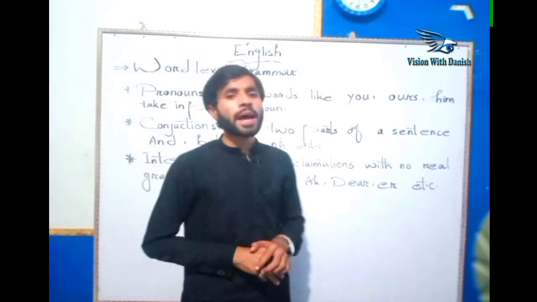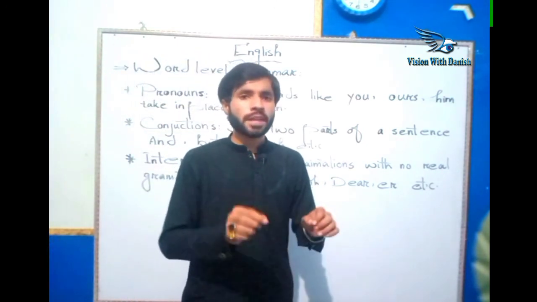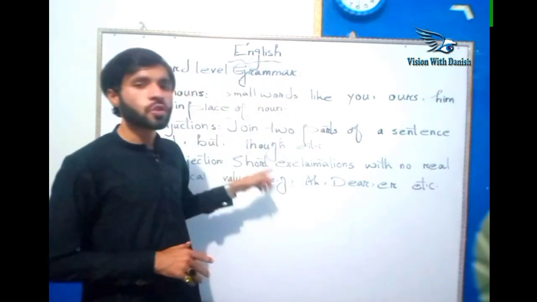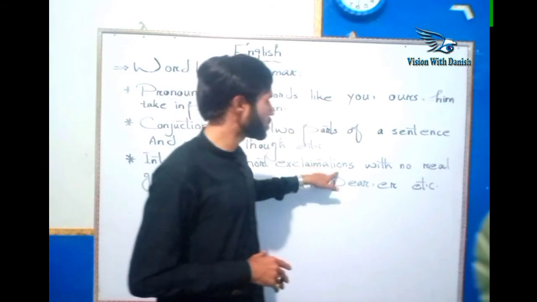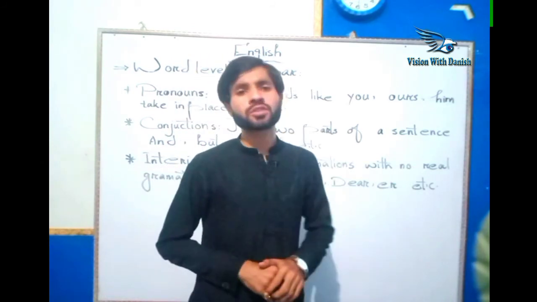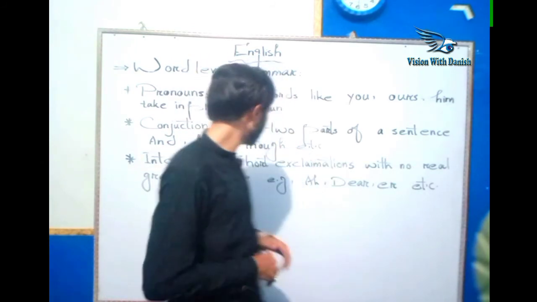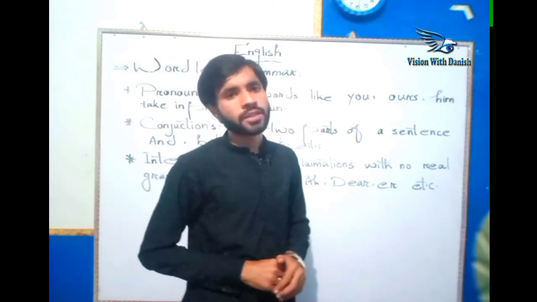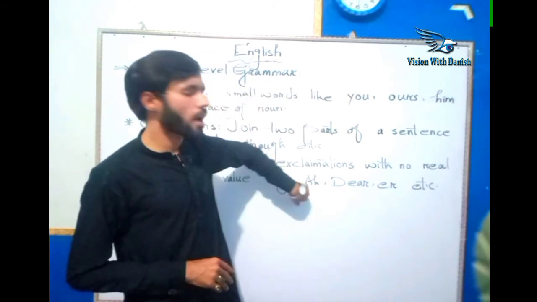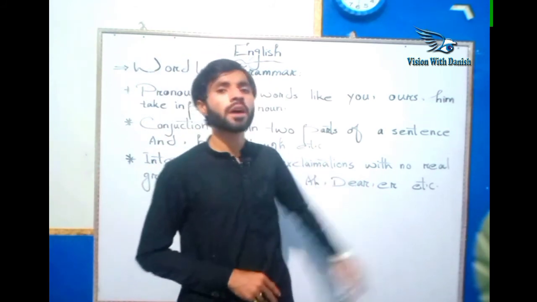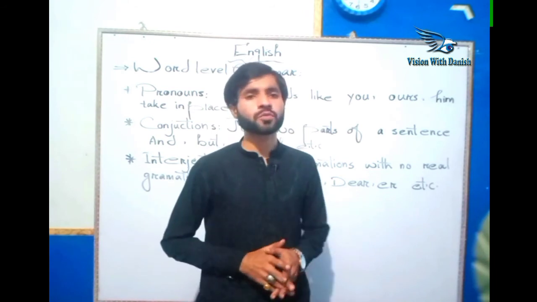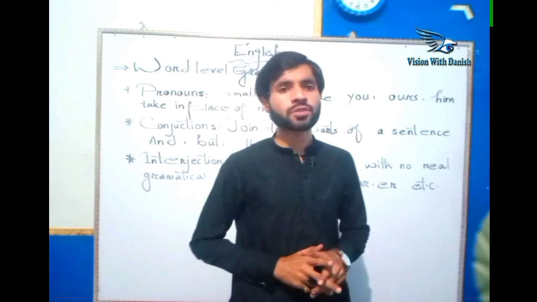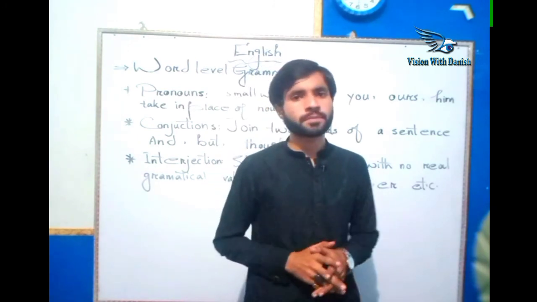This word has no particular importance at the grammar level, but it is used as short exclamations with no real grammatical structure. Here I have quoted a few examples of interjection words, like dear and ow, and a few other words mostly used in sentences to show the expression of the subject.